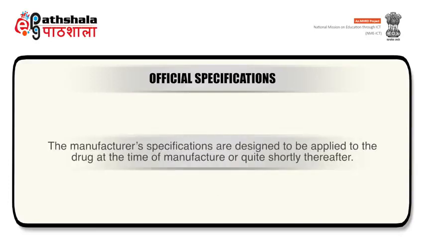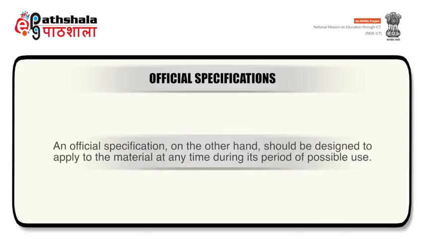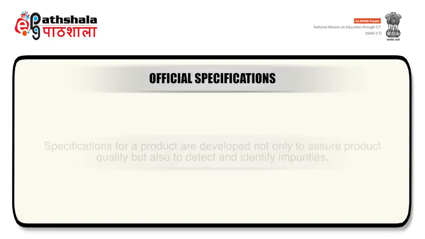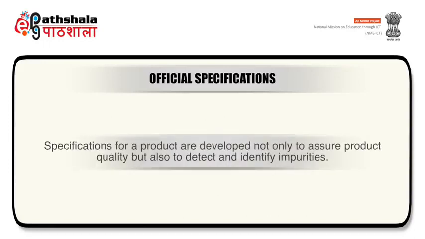The specifications of the manufacturer are designed to be applied to the drug at the time of manufacture or quite shortly thereafter. An official specification, on the other hand, should be designed to apply to the material at any time during its period of possible use. An official specification is likely to be somewhat less stringent, especially with regard to changes due to slight decomposition. Specifications for a product are developed not only to assure product quality but also to detect and identify impurities.